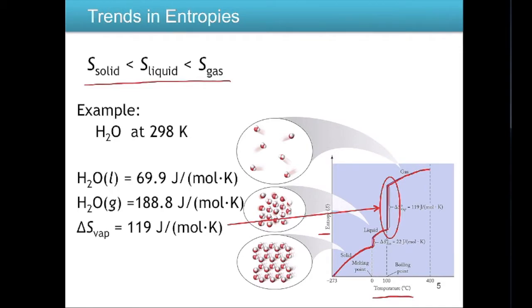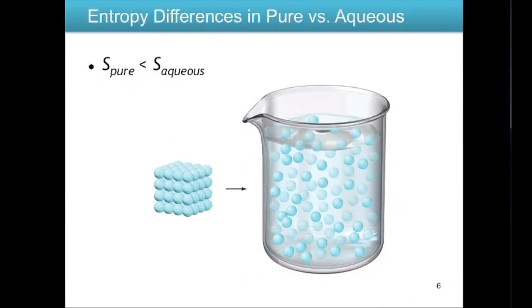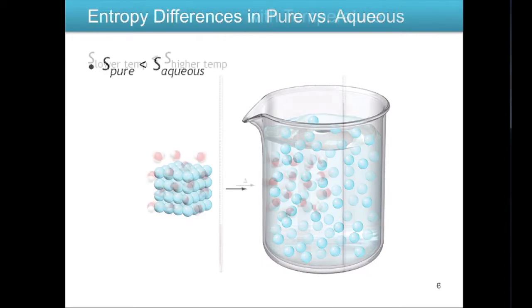But you can see that the big increases in entropy come at the phase changes, so going from a liquid to a gas and going from a solid to a liquid. So these next few slides just give you some other factors that affect entropy. So we have a pure solid versus an aqueous solution. Obviously the solid is going to be more ordered than the aqueous solution. So the solid is going to have a lower entropy value than the aqueous solution.